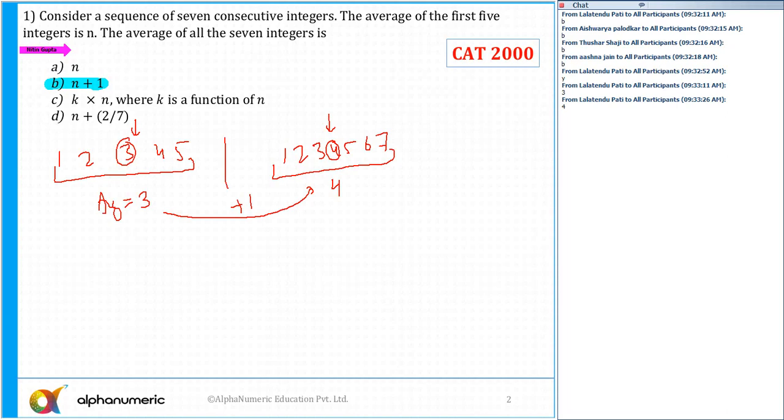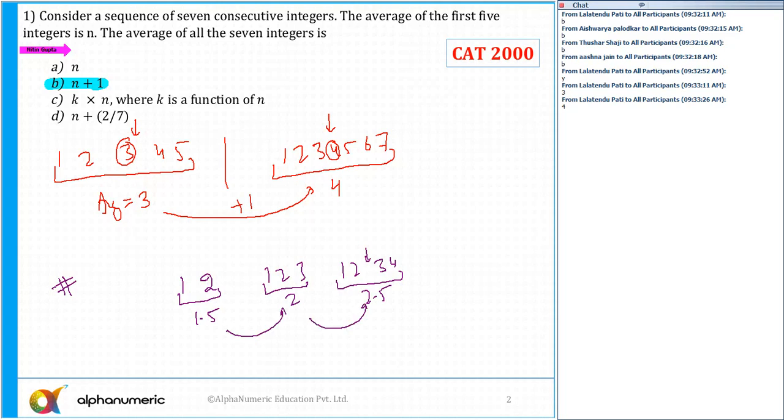You should also keep all these things, whatever we are discussing, how to solve with the help of the options. But the actual way is that in a group of consecutive numbers, with the addition of every one number, the average always increases by 0.5. For example, there are 2 numbers, 1, 2. The average is 1.5. If I say 1, 2, 3, the average of these numbers is 2. Then if I say 1, 2, 3, 4, the average is the middle point, equal to 2.5. So you can see with the addition of every one new consecutive number, the average changes by 0.5.